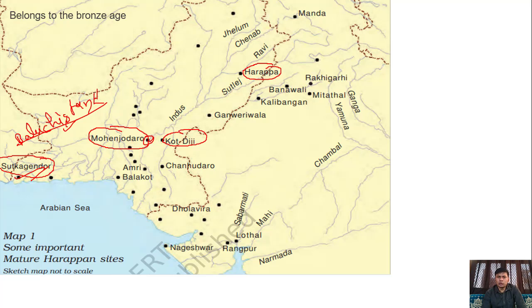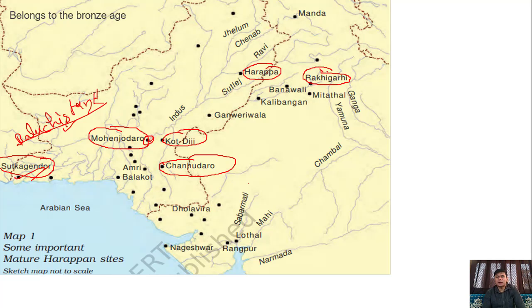Kot Diji is also a site in Pakistan now. Chanudro. These are the names you will face in this complete chapter. So that's why you have to read as well as remember the names of the sites and what their locations are. Chanudro is also in Pakistan.